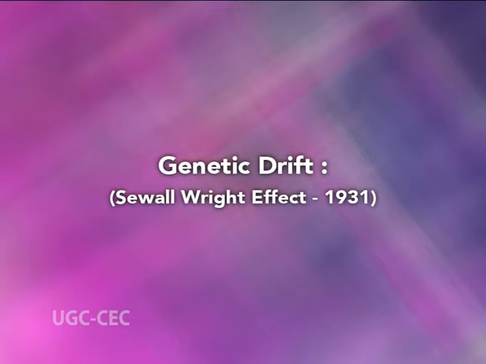Next is genetic drift, also known as the Sewall Wright effect, coined in 1931. Although mutation, selection and migration can be referred to as pressures, because it is possible to predict the magnitude and direction of the changes in gene frequency which they produce, there is also a random aspect to evolution.